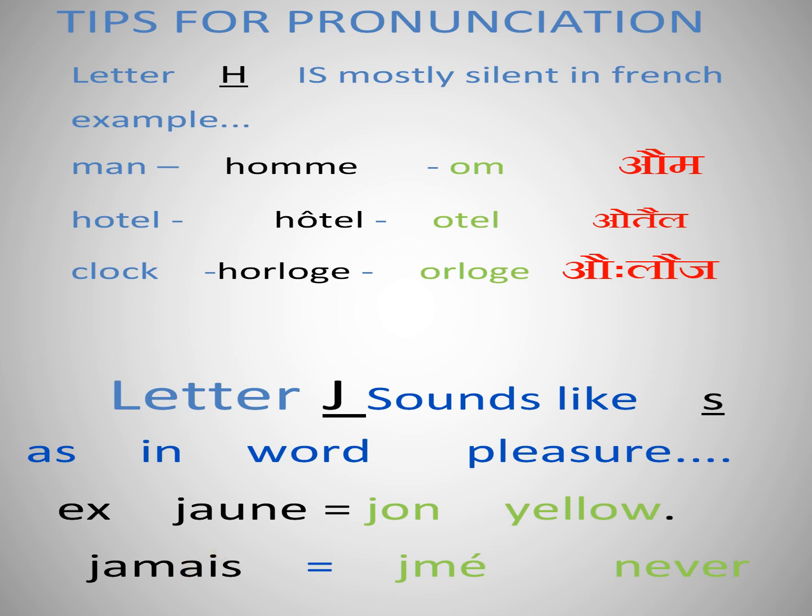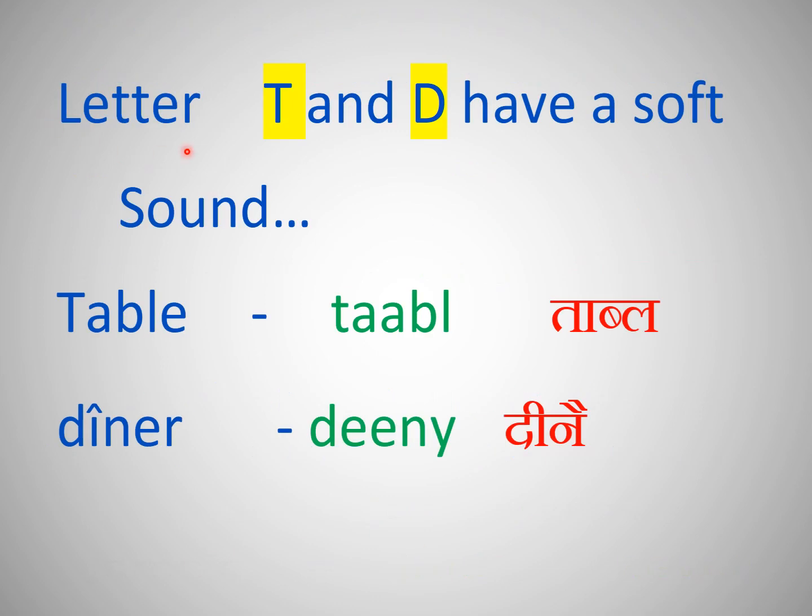Okay. So after that, letter T and D. So T and D have a very soft sound. The word table is written in the same way as in English. But in English we say table, but here in French we say table. And the word dîner is dîner, not dinner. So T and D are basically very soft.